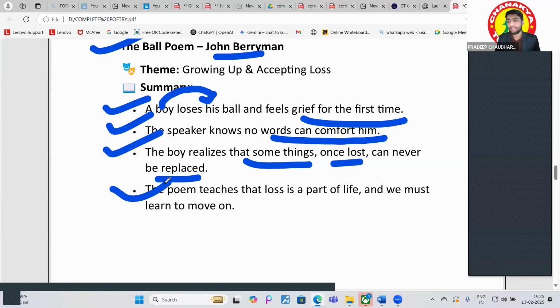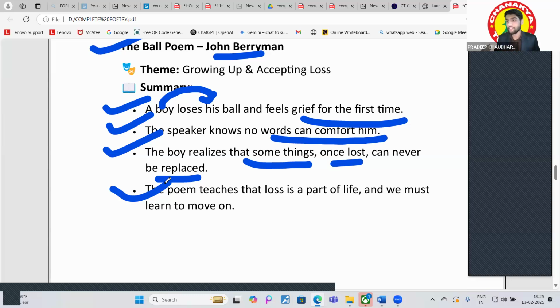If you have lost something, you do not have to worry about that. After a while, you have to move on from that because it is not going to come back. So rather than holding on to it and holding the thoughts of it, try to move on, because it is the only thing that will comfort you. So these are the things. The Ball Poem has a very deep message.